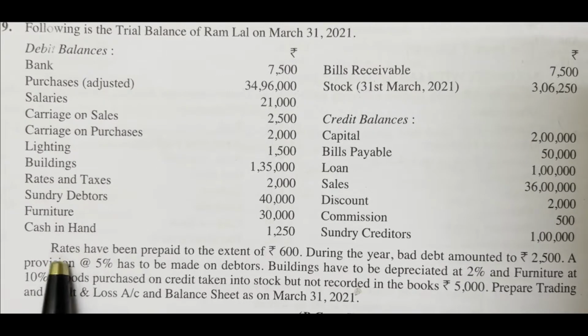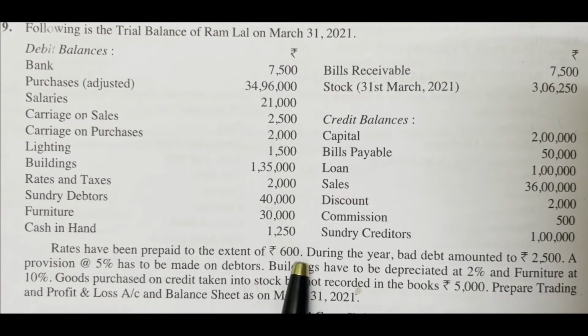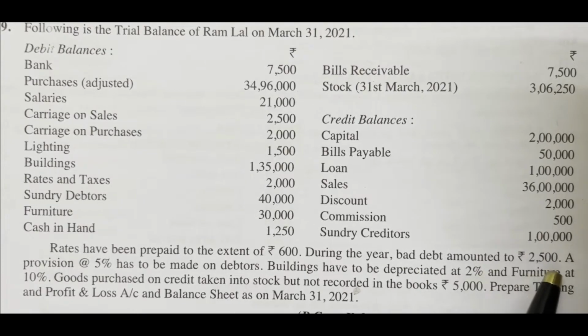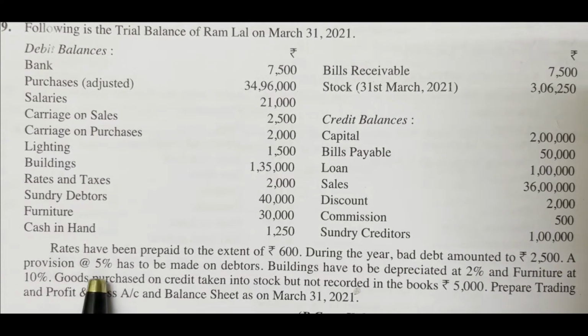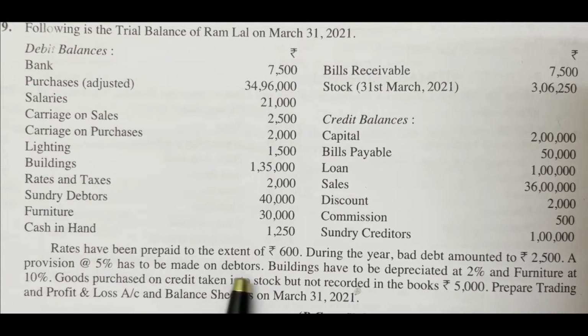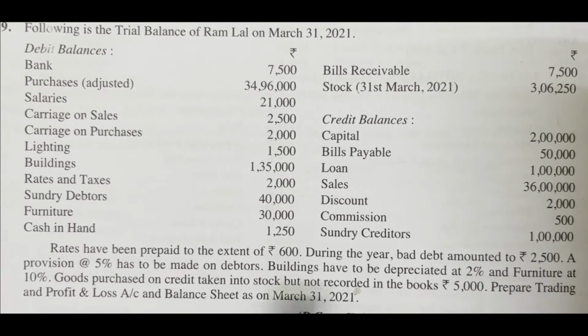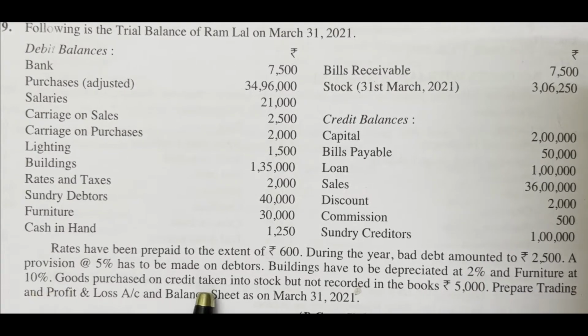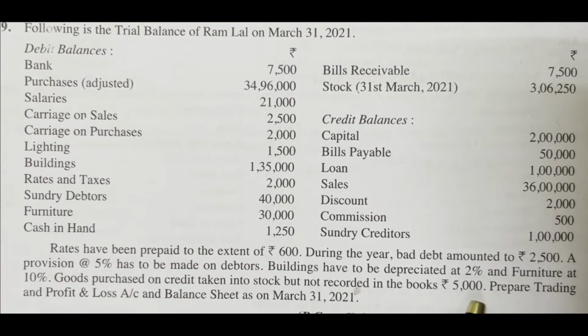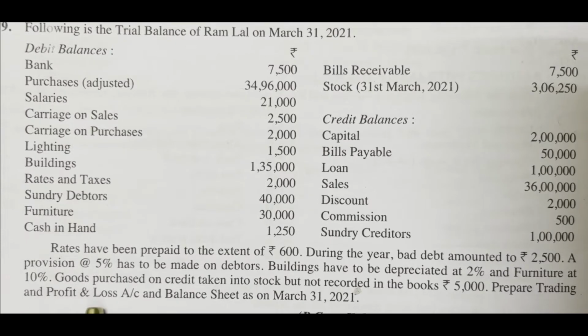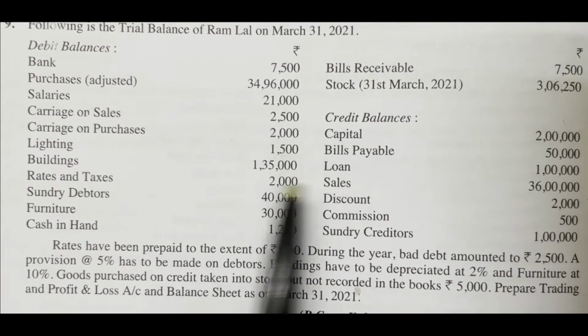Come to adjustments. Rates have been prepaid to the extent of 600 rupees. During the year, bad debts amounted to 2,500 rupees. A provision at the rate of 5% has to be made on debtors. Buildings have to be depreciated at 2% and furniture at 10%. Goods purchased on credit, taken into stock but not recorded in the books, 5,000 rupees. Prepare trading account, profit and loss account and balance sheet as on 31st March 2021. This is the question. Let us see the solution.